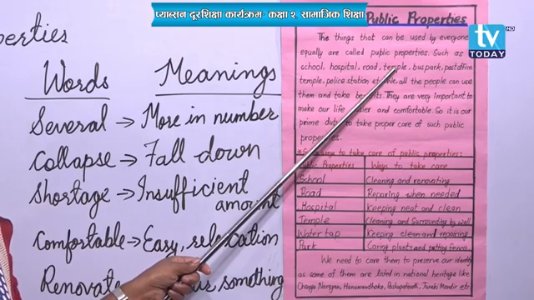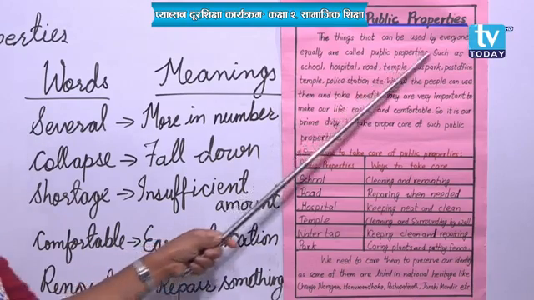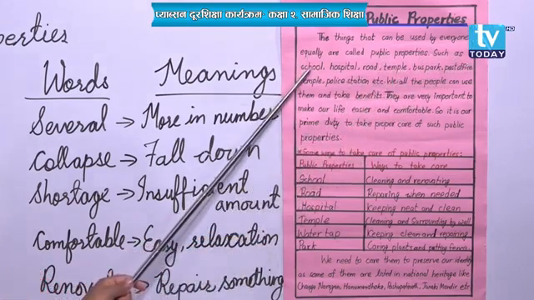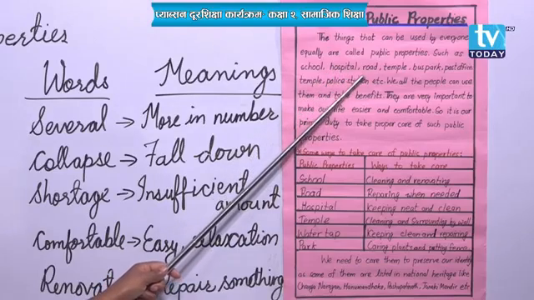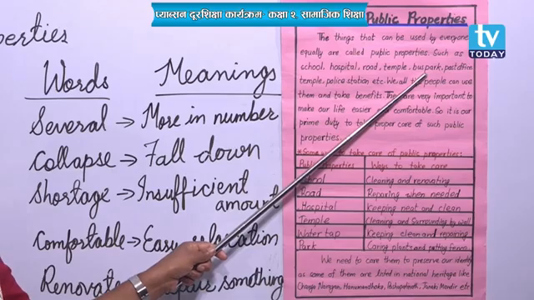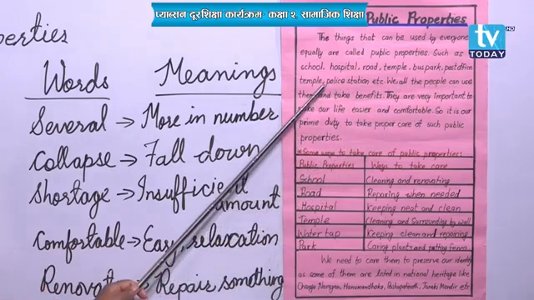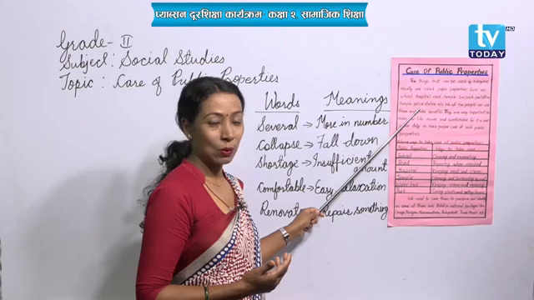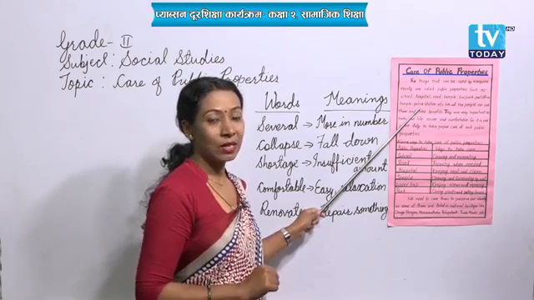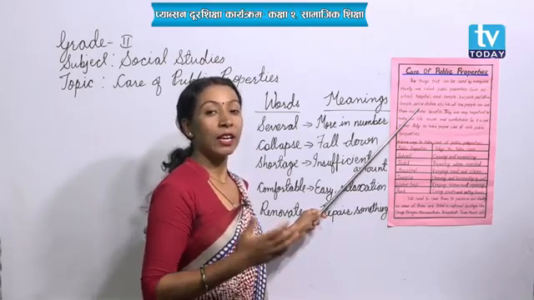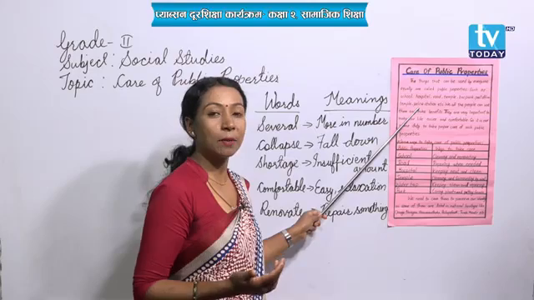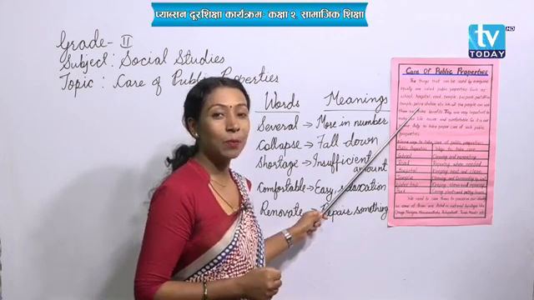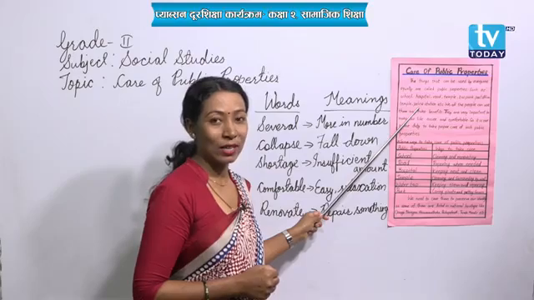Do you remember some of the examples that we have done in the previous class? Yes, if not, here I have written, such as school, hospital, road, temple, bus park, post office, police station, etc. Right? Okay, these things you might have known previously also. But you have to be very much clear. Such things which can be used equally or commonly by all the people are called public properties. An example, you know it, right?